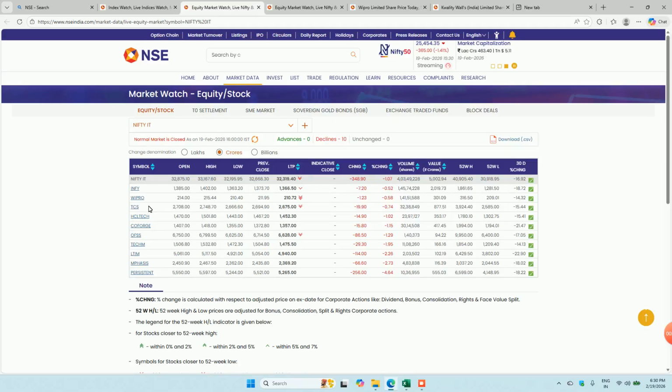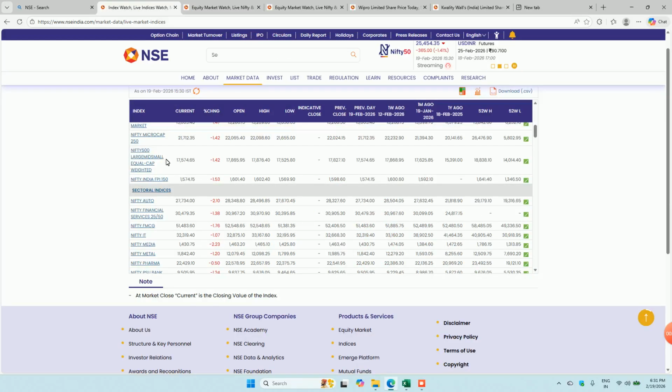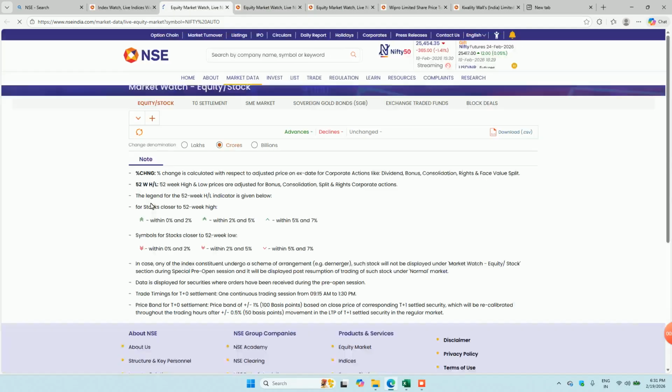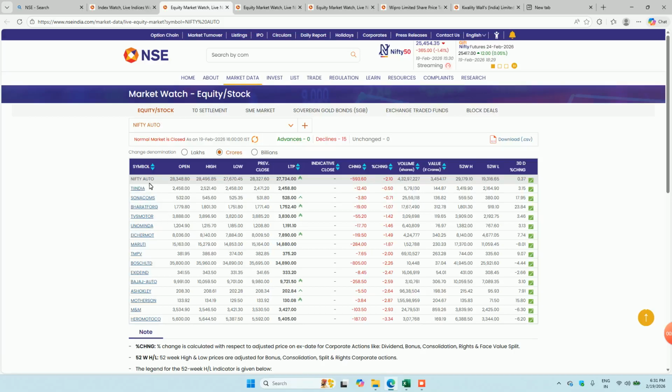So what I suggest is you go through all the indices and understand the Indian companies which are the leader of each sector. For an example, auto companies. These are the different companies which are registered in India. For an example, Maruti is not an Indian company. However, they are registered in the Indian stock market as well.